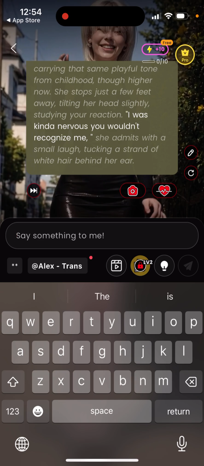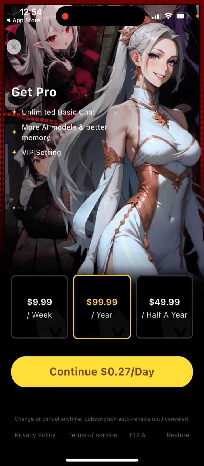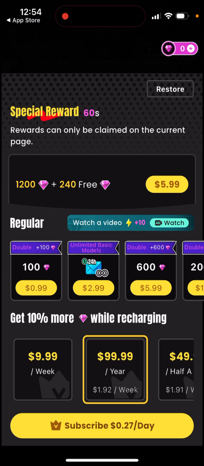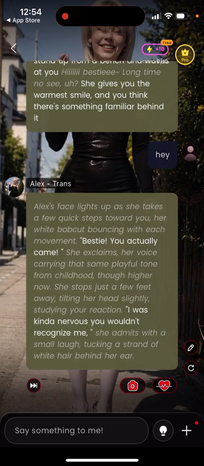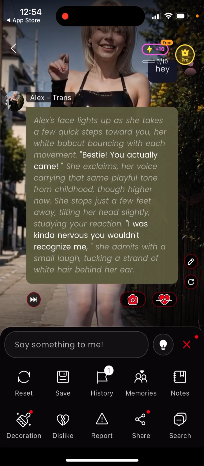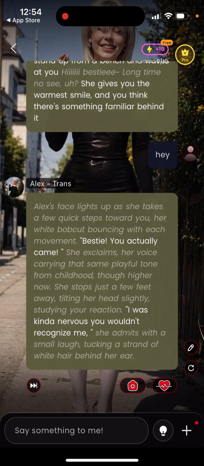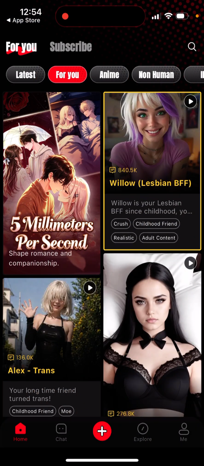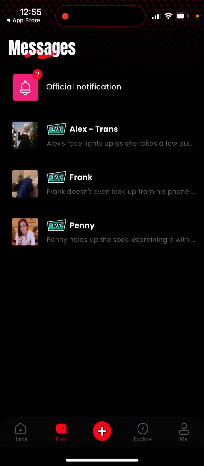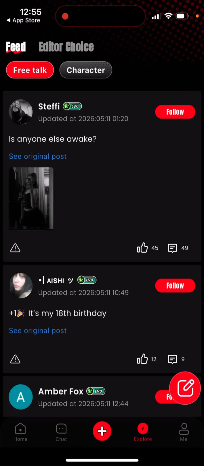And then that's just what you have. Then there is Pro, so get Pro, and then you can see special rewards. You can subscribe. Then there is more free energy stuff. Then in the bottom right, there are all of these settings where you can save. You can see history, memory notes, decoration, dislikes. You can then search, and then you can see the chat, and you can also explore.